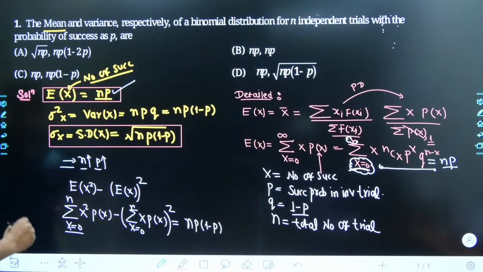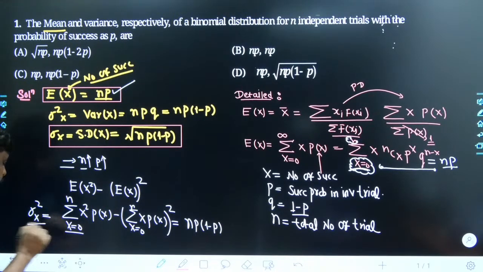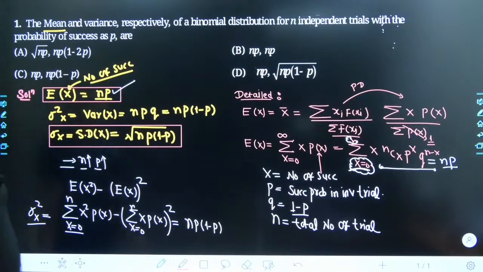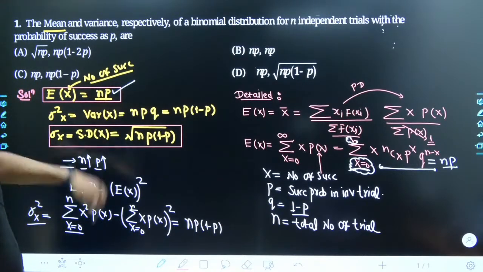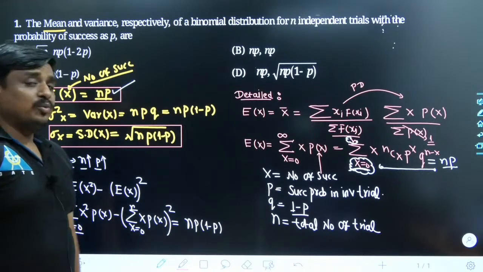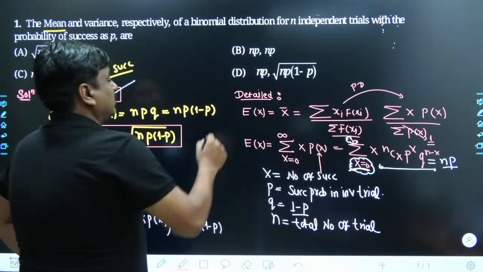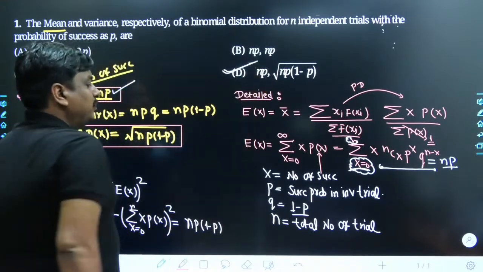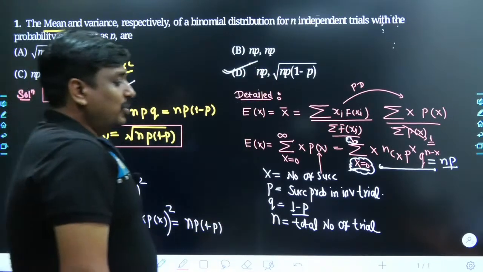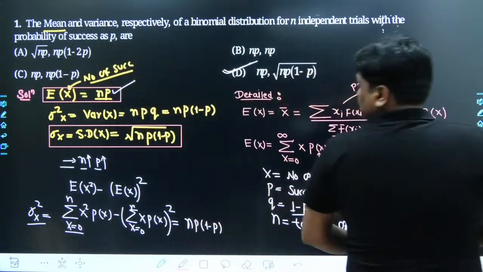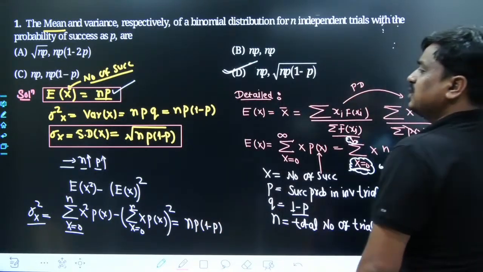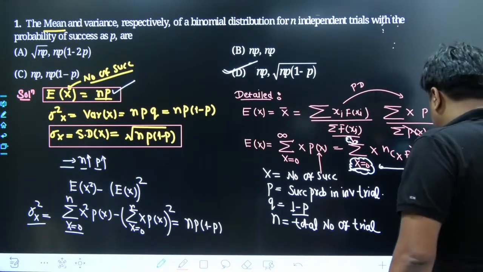Anyways, that is the variance of the random variable x, and hence if we want to calculate its standard deviation, it would be sigma of x. The root would come to the right hand side, and it would become root over np(1 minus p). So the best answer we get is simply D. With the help of numerical responses also, we have figured out that the best answer suiting this problem is simply option 1.